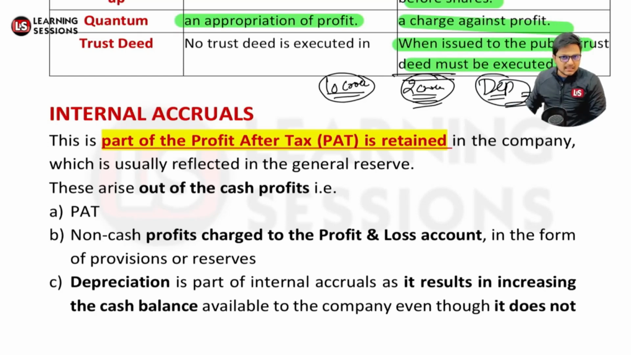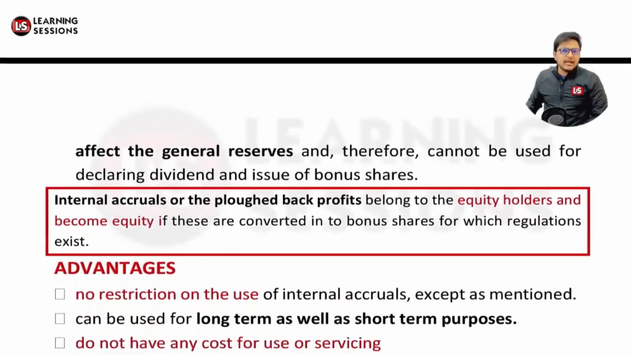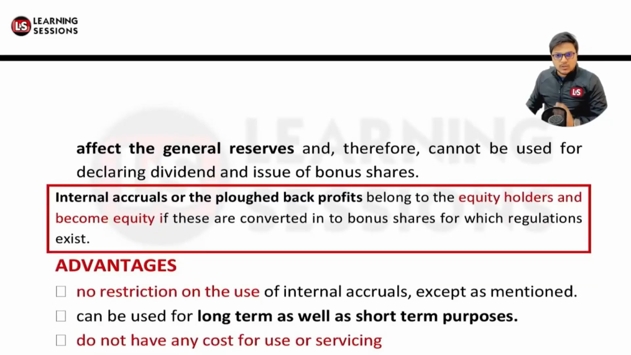It will also be the case that the non-cash profits are charged to the profit and loss account in the form of provisions and reserves. Like you created a free reserve or other disclosed reserve, and you appropriated it to the free reserves. That's also related to internal accrual, right? And internal accruals are basically the plowed back profits.